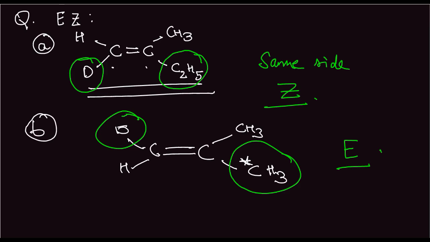The next concept we'll look at is optical isomerism. Now, optical isomerism contains concepts like plane polarized light, whether a compound is optically active or not, and dextrorotatory, levorotatory and stuff.